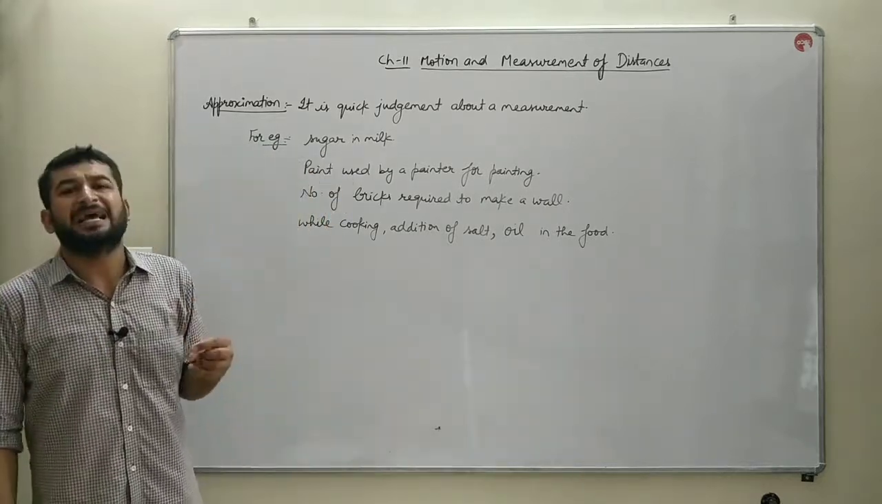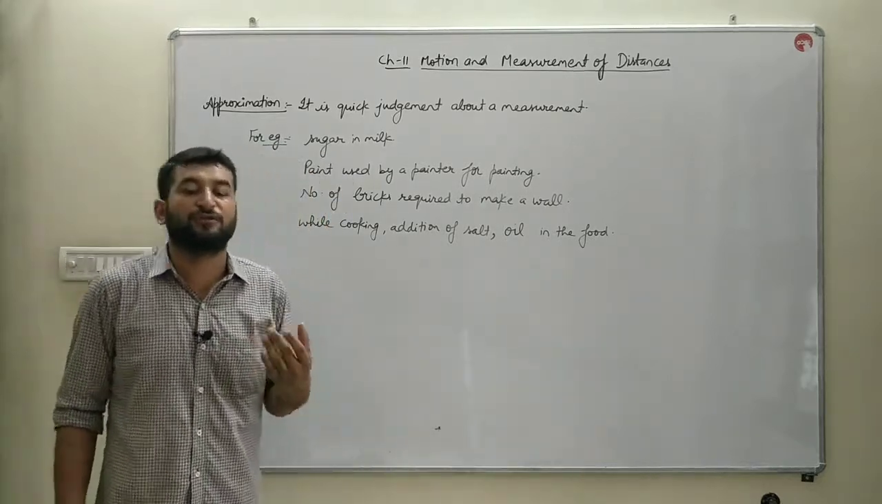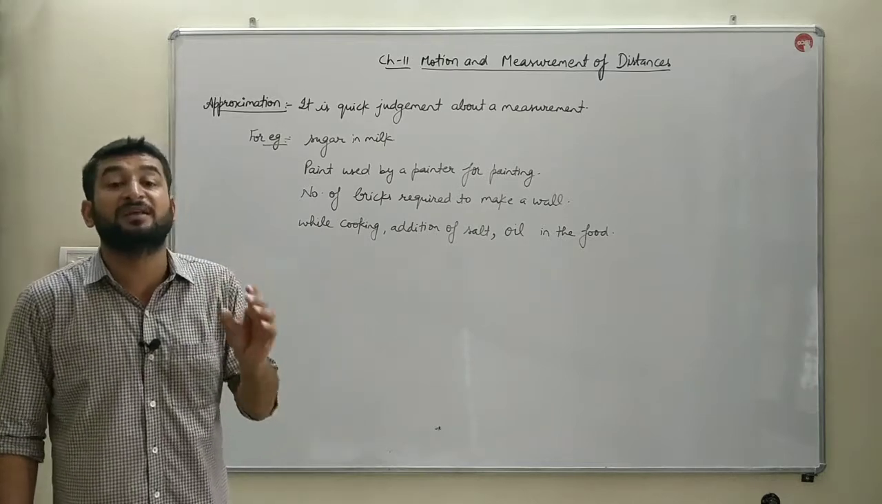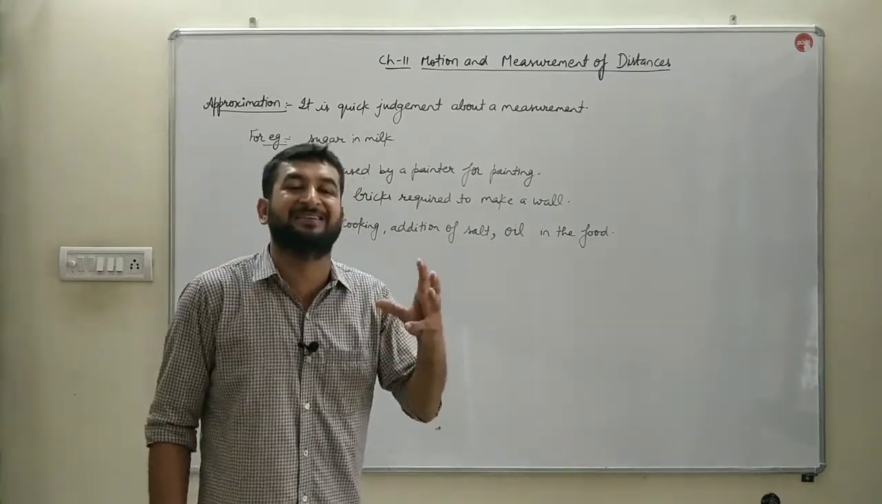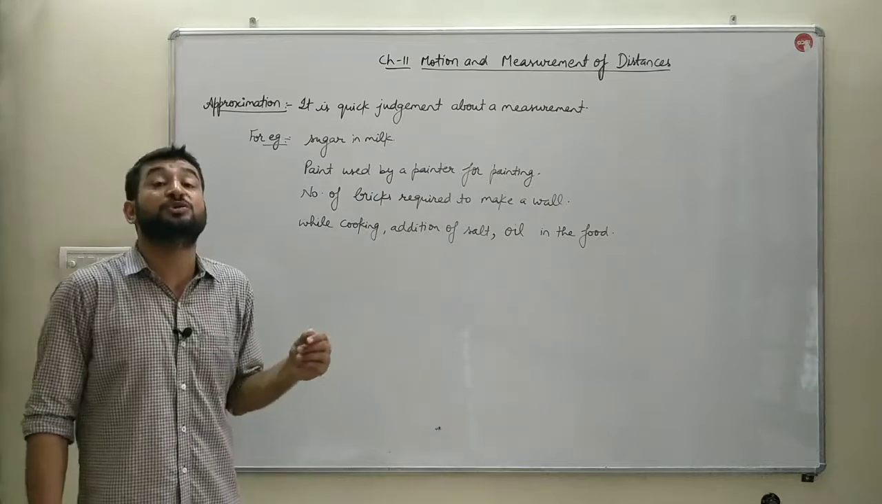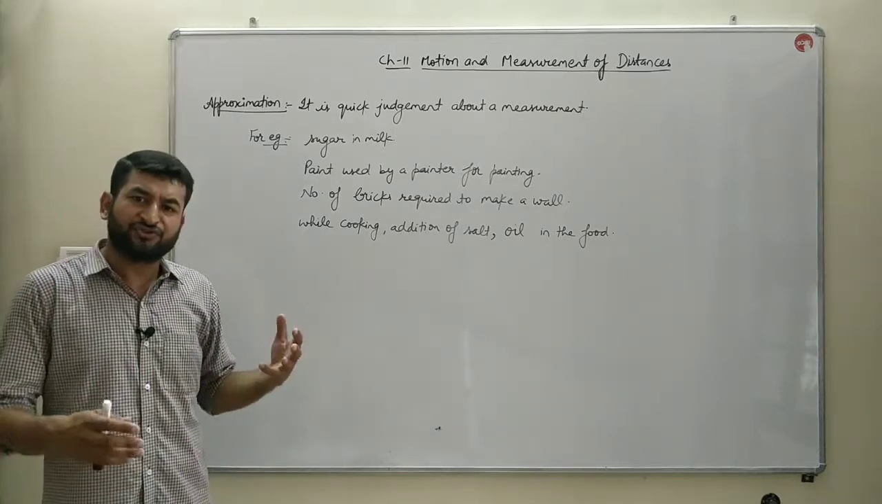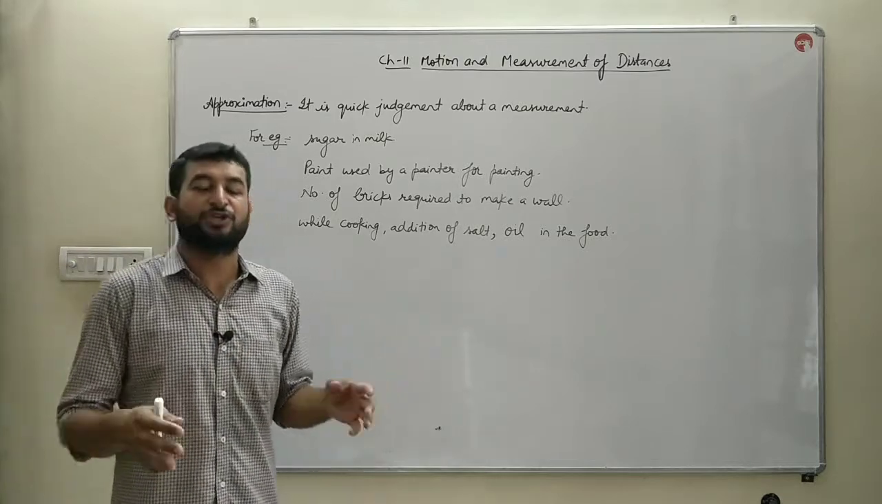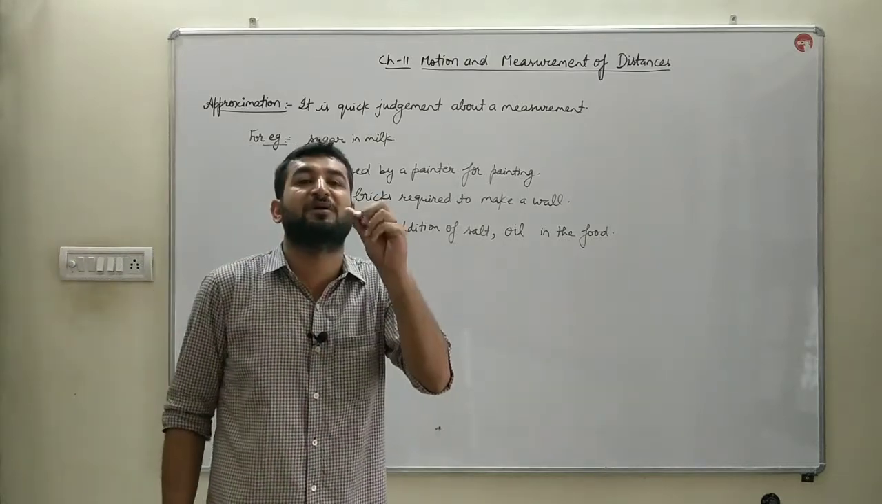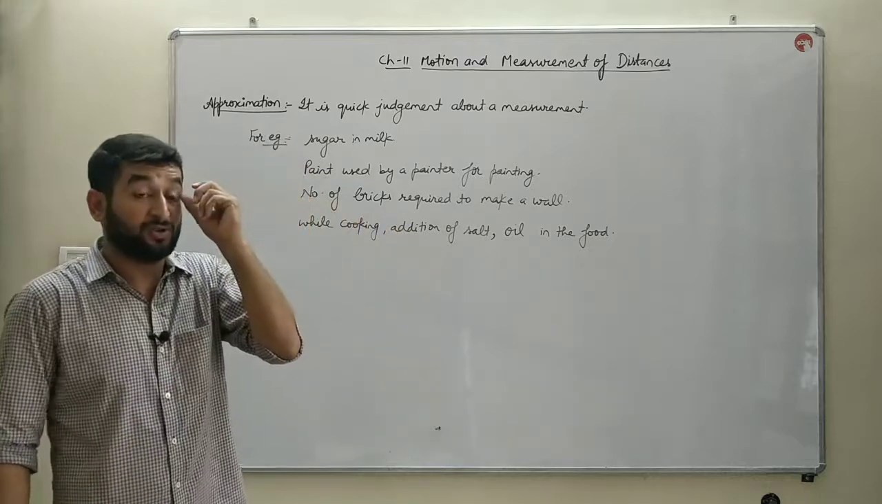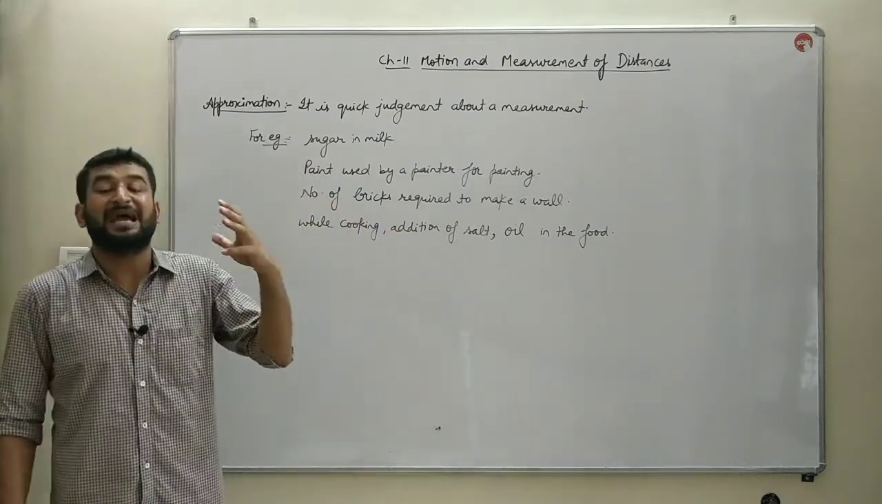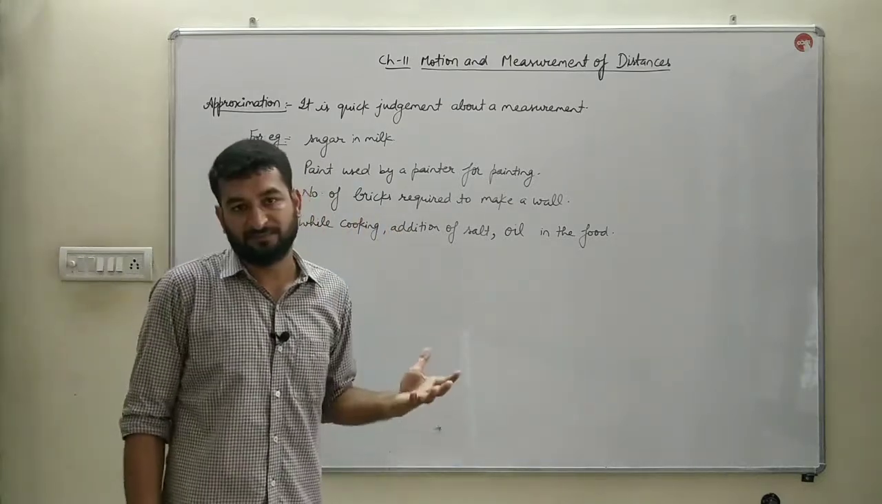Next, our mother is adding salt or oil to cook the food. That is also not measured in grams or in milliliters. It is also used by approximation. As your mother is trained to cook, she knows very well approximately how much water or salt or oil can be added to fry that particular item.